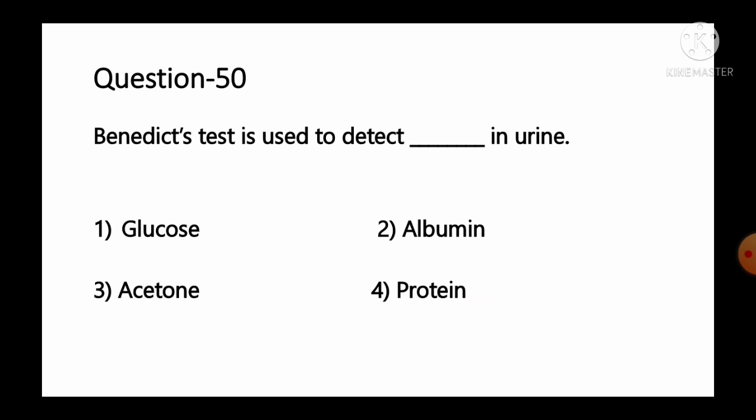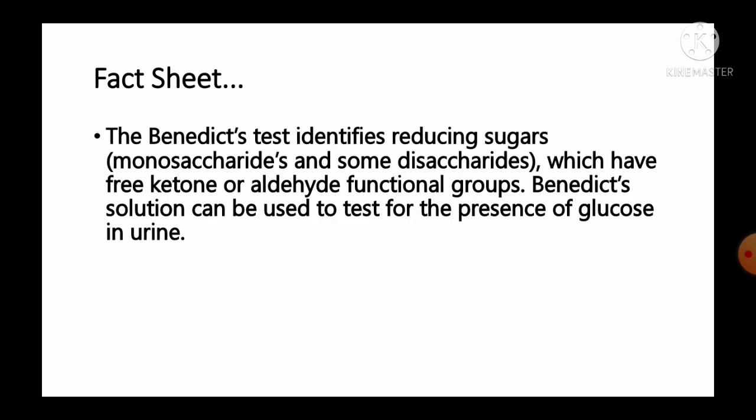Move to the next and last question of this video. Question number 50. Benedict's test is used to detect dash in urine. Option number 1, glucose; number 2, albumin; number 3, acetone; number 4, protein. And the fact given regarding this question: Benedict's test identifies reducing sugars, either monosaccharides or disaccharides, which have a free ketone or aldehyde functional group.